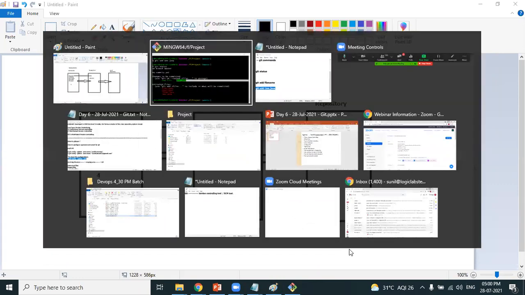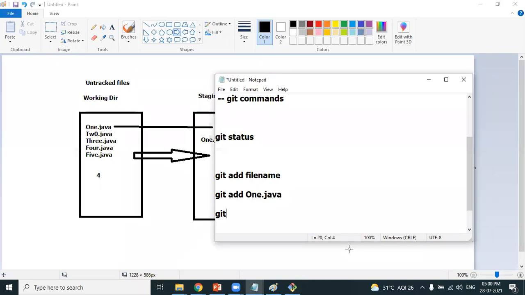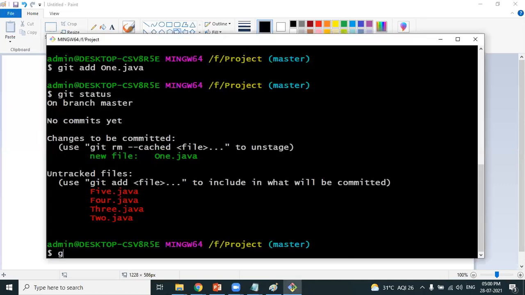Yes, we have one more command, git add. Don't mention the file name, just mention dot. When I write dot, it is nothing but the current working directory. Whatever files we have in the untracked section, every file will be moved into the staging area. Clear, Sabarish? What happens when I write git add? I'm not mentioning the file name. Instead, I'm writing dot. What will happen? All files will go to the staging area.